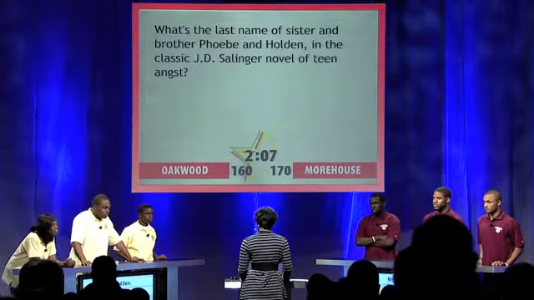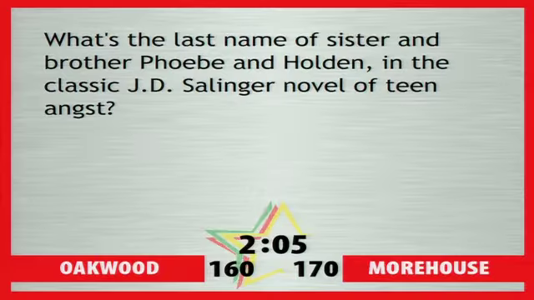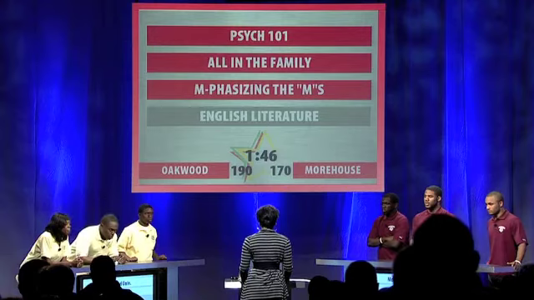All in the Family. What's the last name of sister and brother Phoebe and Holden in the classic J.D. Salinger novel of teen angst? Oakwood: Caulfield. That's correct. Your bonus question for 10 points apiece. Real-life twins Moroccan and Monroe, known as Dem Babies, belong to which musical superstar couple? Mariah Carey and Nick Cannon. That's correct for all 20 points. Oakwood, your category.